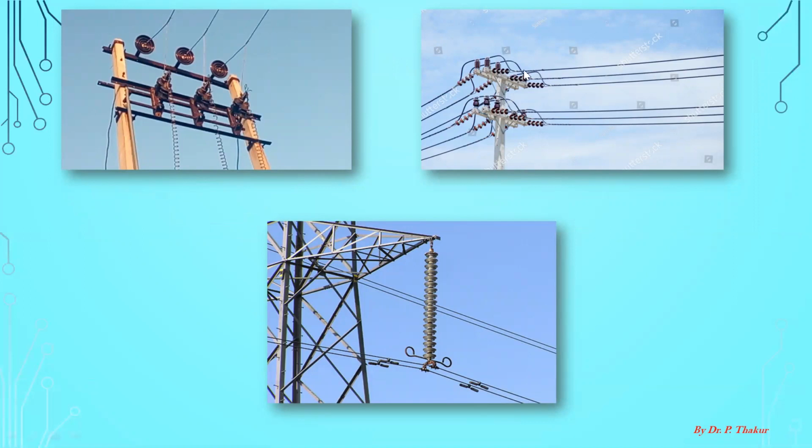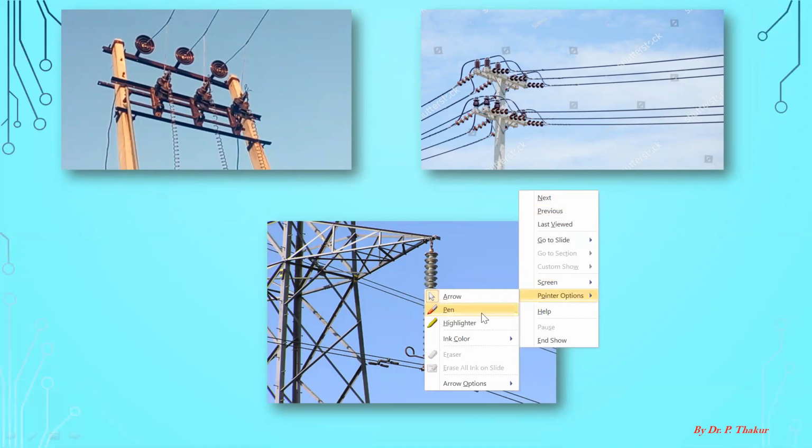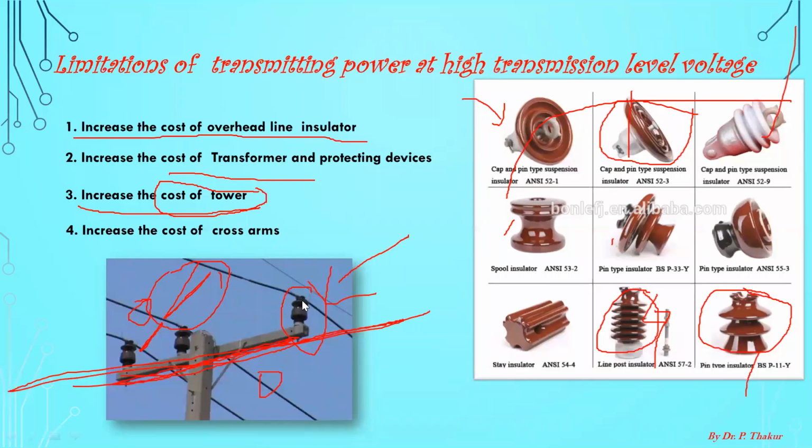These are some more pictures of the insulator. You can see here there are a number of insulators used here. This is a suspension type insulator. This is called a disc type insulator. This type of insulator has been used in this diagram. In the previous diagram, this is the pin type insulator. There are a number of types of insulator which are being used in the power system, and the type is completely dependent upon the level of voltage. So you cannot go beyond a certain specific value.